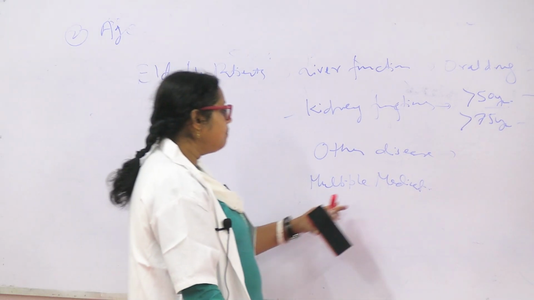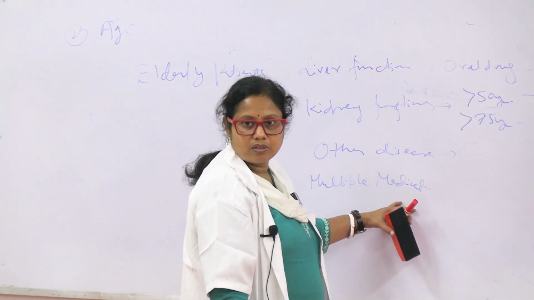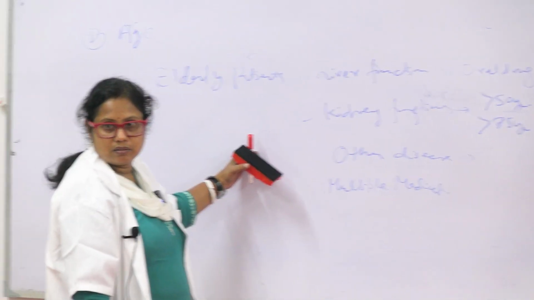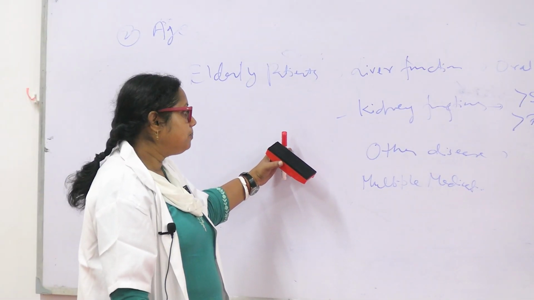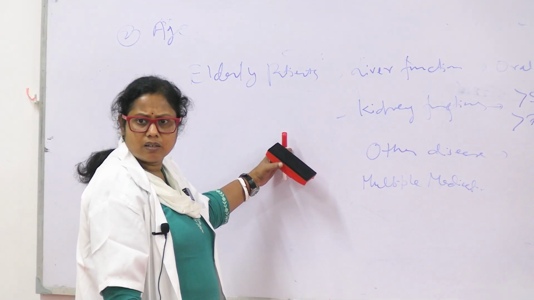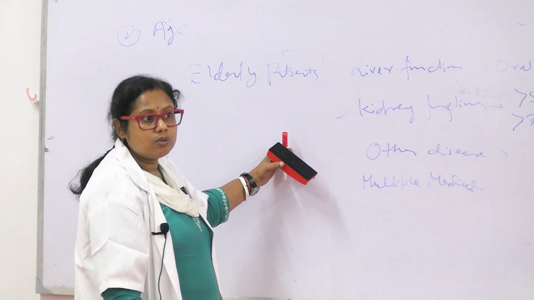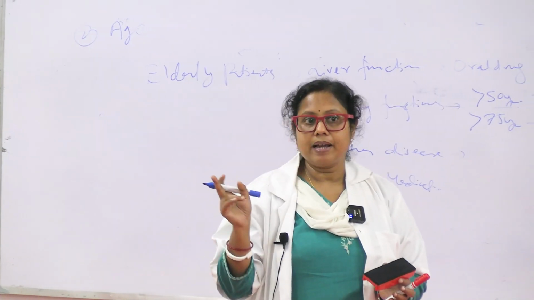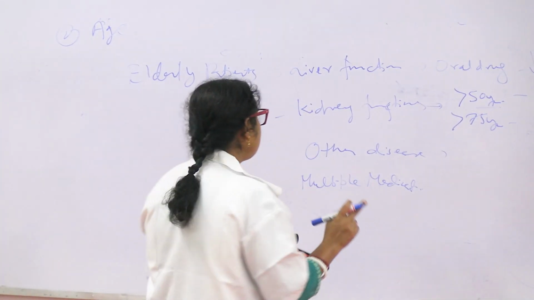So they may be taking multiple medications. They have angina and they may have joint pain, elderly people. So we cannot give all the medicines together. We have to keep in mind which medicine is suitable for him.